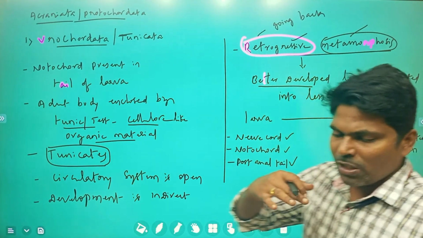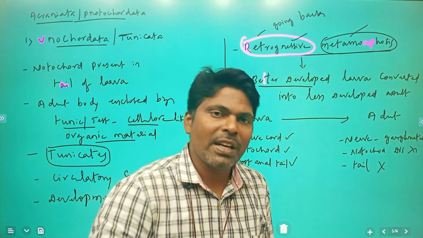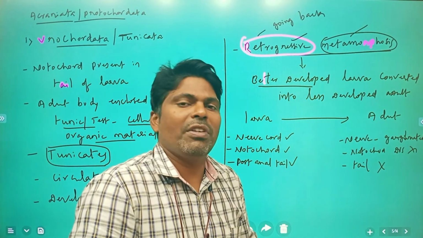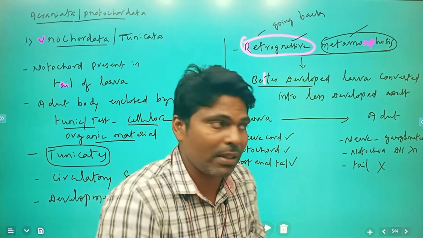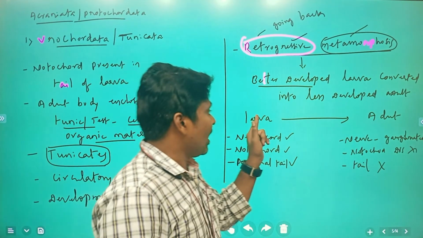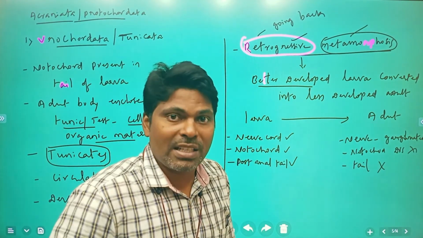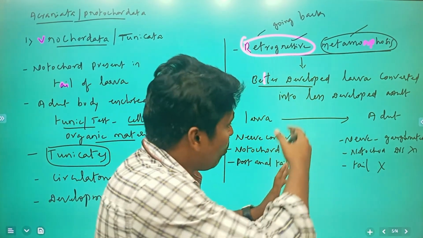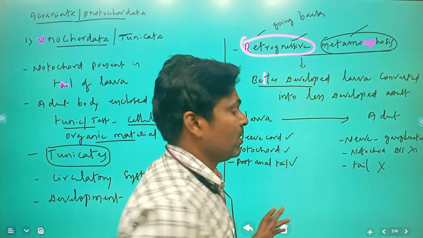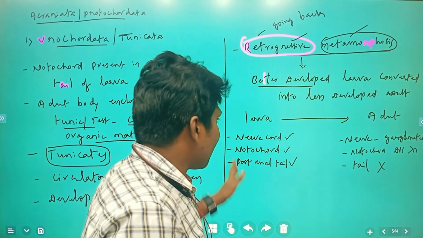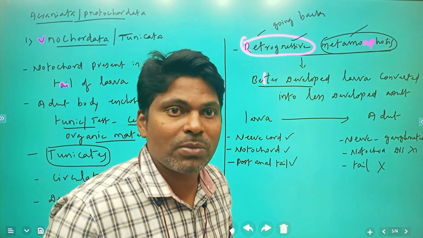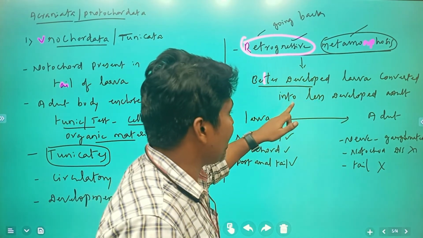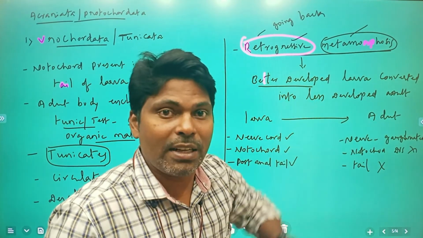Actually, normally an organism has less developed characters at a small stage and then slowly develops into an adult with advanced features. But here the larva has advanced characteristic features, and once it becomes an adult, these features disappear. So a better developed larva is converted into a less developed adult.